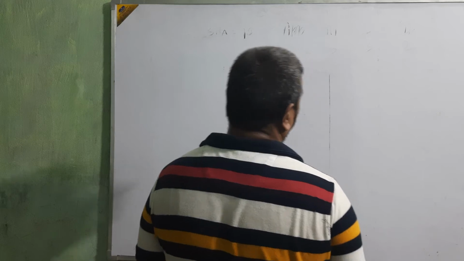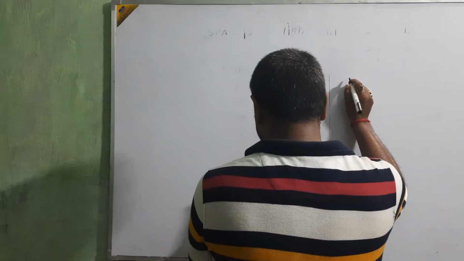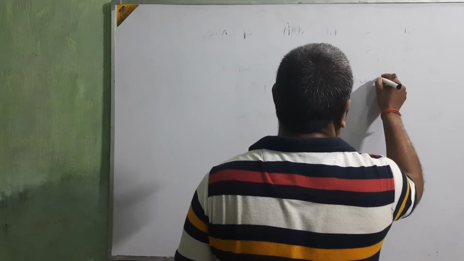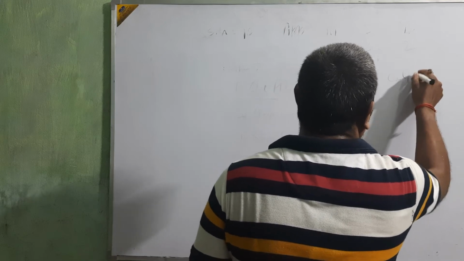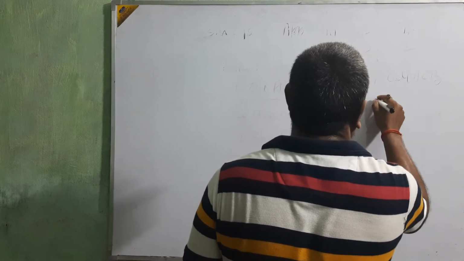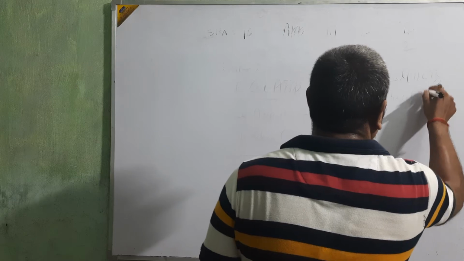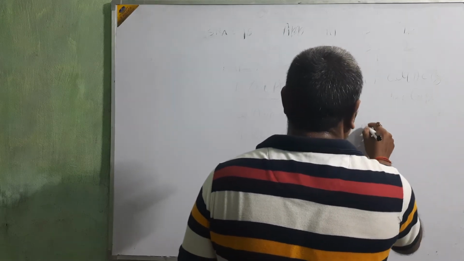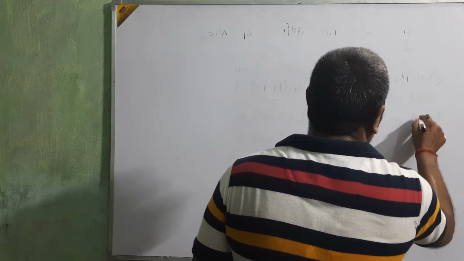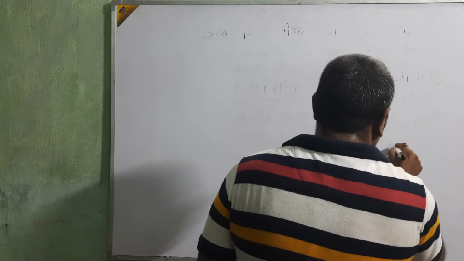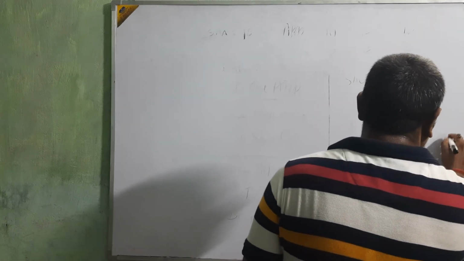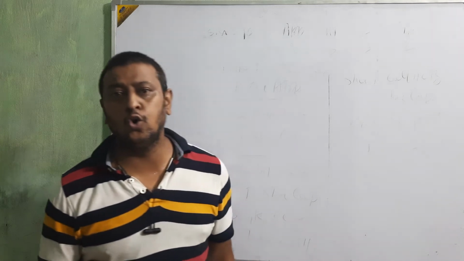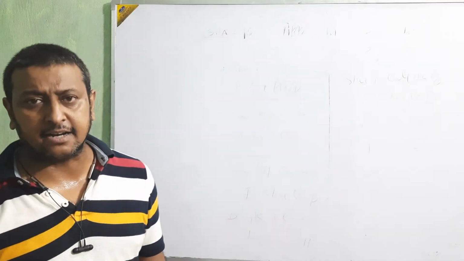Then for the first call, again the same entry, only change the name. Share first call account debit to share capital, and then bank account debit to share first call. Okay, beta? Clear?